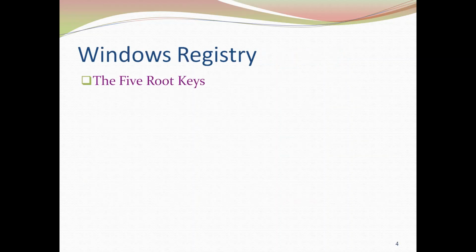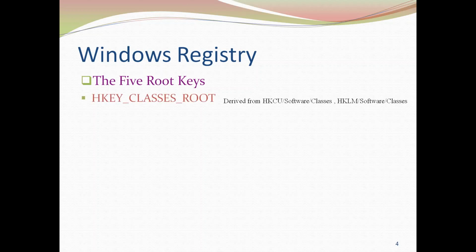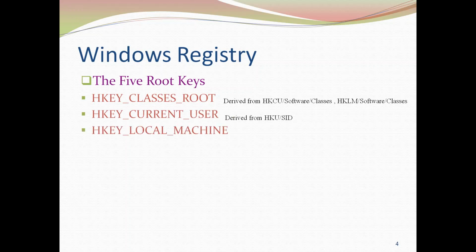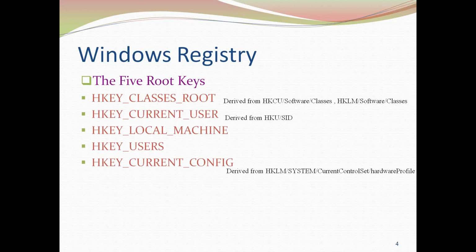Now, this hierarchy of registry keys can be accessed by using the root keys. There are 5 root keys available: HKEY_CLASSES_ROOT, HKEY_CURRENT_USER, HKEY_LOCAL_MACHINE, HKEY_USERS, and HKEY_CURRENT_CONFIG. The HKEY specifies the handle to a particular key.